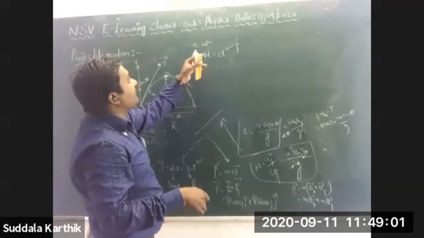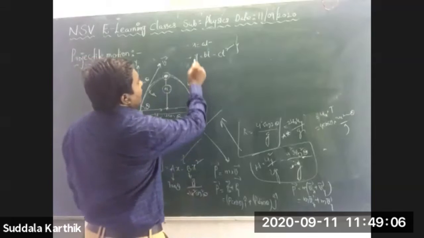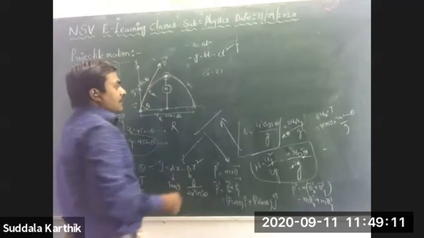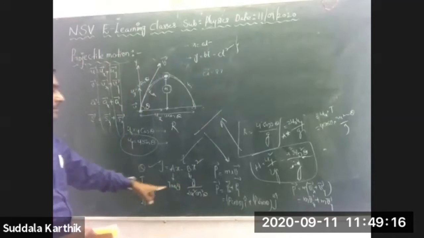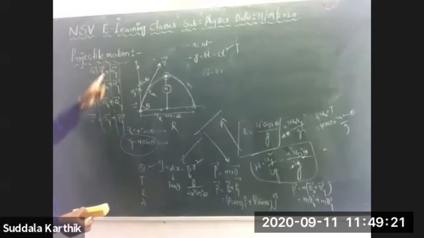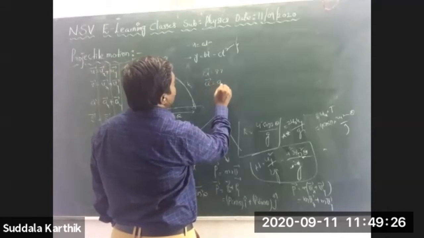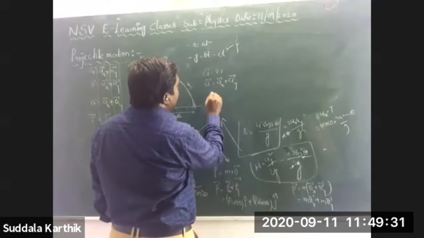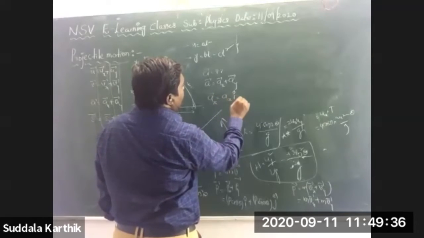If any projectile is following these equations, then they can ask for the acceleration vector. I told you just now, whatever it is, maybe u bar, v bar, a bar, s bar, p bar, t bar, definitely there will be x components and y components. First you have to write a bar is equal to ax bar plus ay bar. You have to write ax bar is equal to ax i cap.